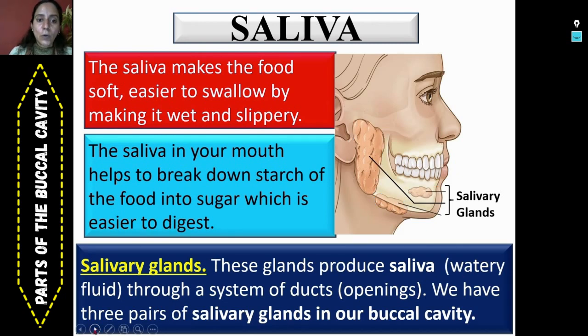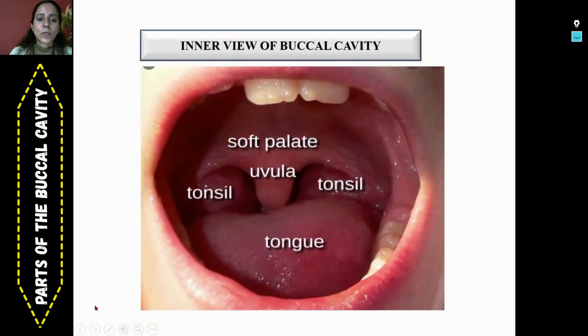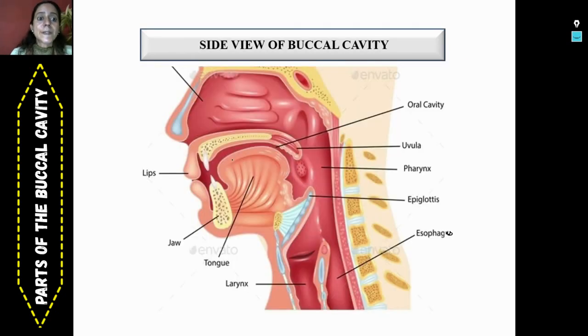So viewers, now I want to show you the internal view of our buccal cavity. So viewers, we discussed about teeth, their function, their types. We discussed about the importance of tongue. We also came to know about the function of saliva and salivary glands. This is the side view of our buccal cavity.